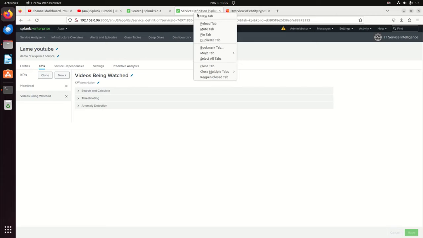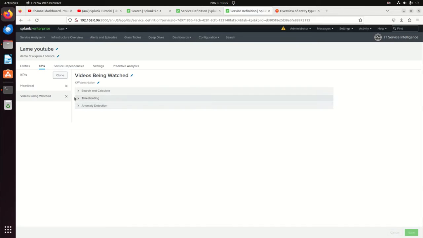We're going to duplicate this tab. We're going to go look at this thing now. We have hardly started to talk about services and how they integrate. We're still on KPIs, but that's because the building block of all this is KPIs. We get through this so we can start showing services, and hopefully you get the whole scheme of how services are supposed to work. But anyway, we've got a single service called my YouTube.